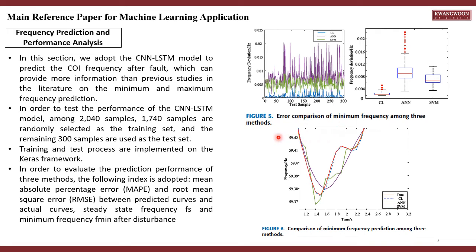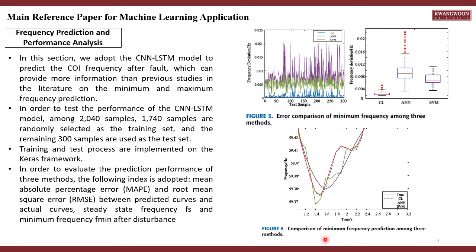So we can see the error comparison of minimum frequency among three methods: first is CL, NNN, and SFVM. We can see the frequency deviation for each machine learning application, and also how the test samples show the frequency deviation for each method.